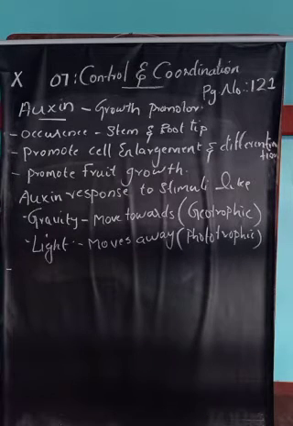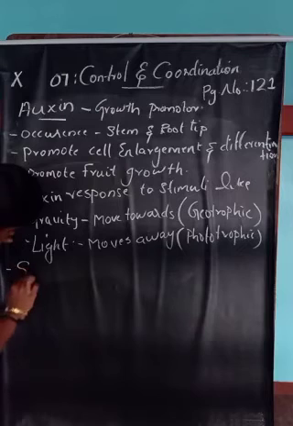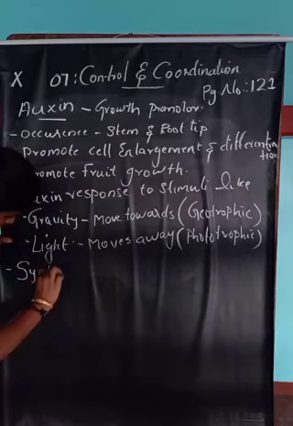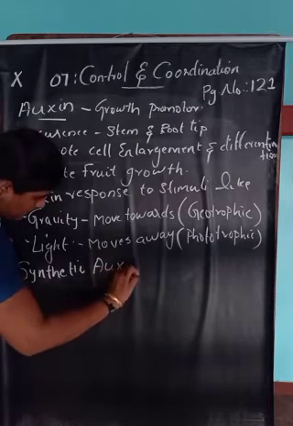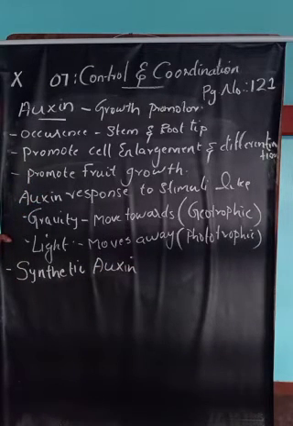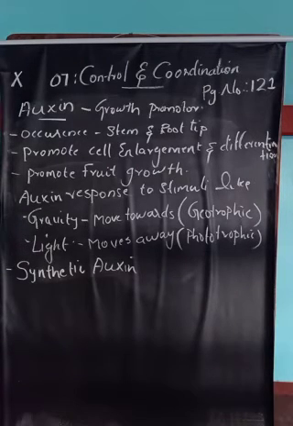Then synthetic auxin. What is called synthetic auxin? Synthetic auxins are man-made or artificially synthesized auxins which are used in the agriculture and horticulture fields, so that they can use auxin in these many ways.